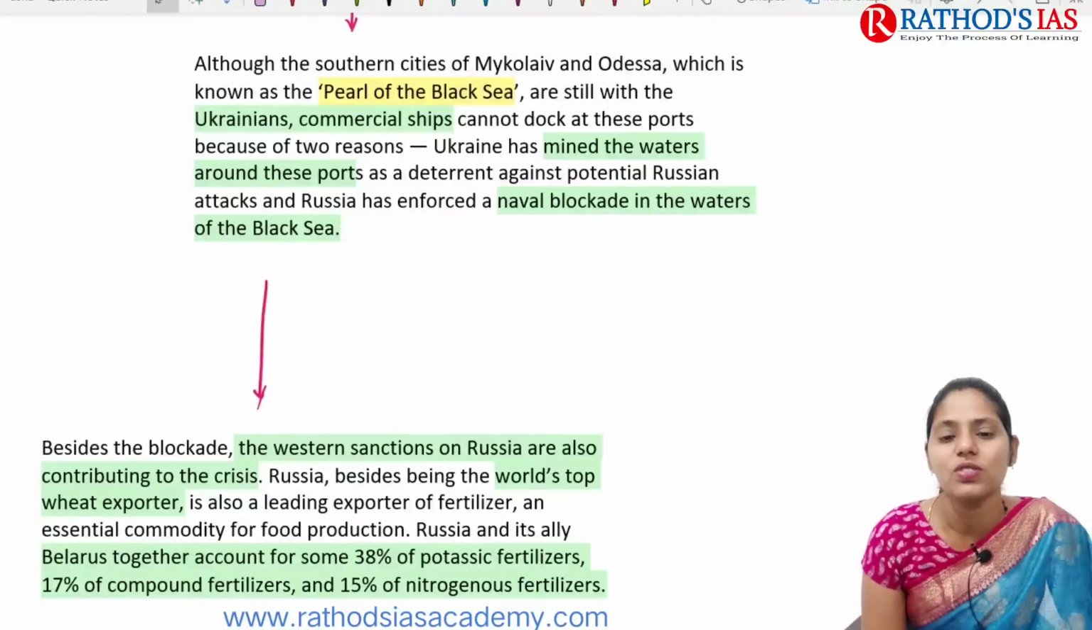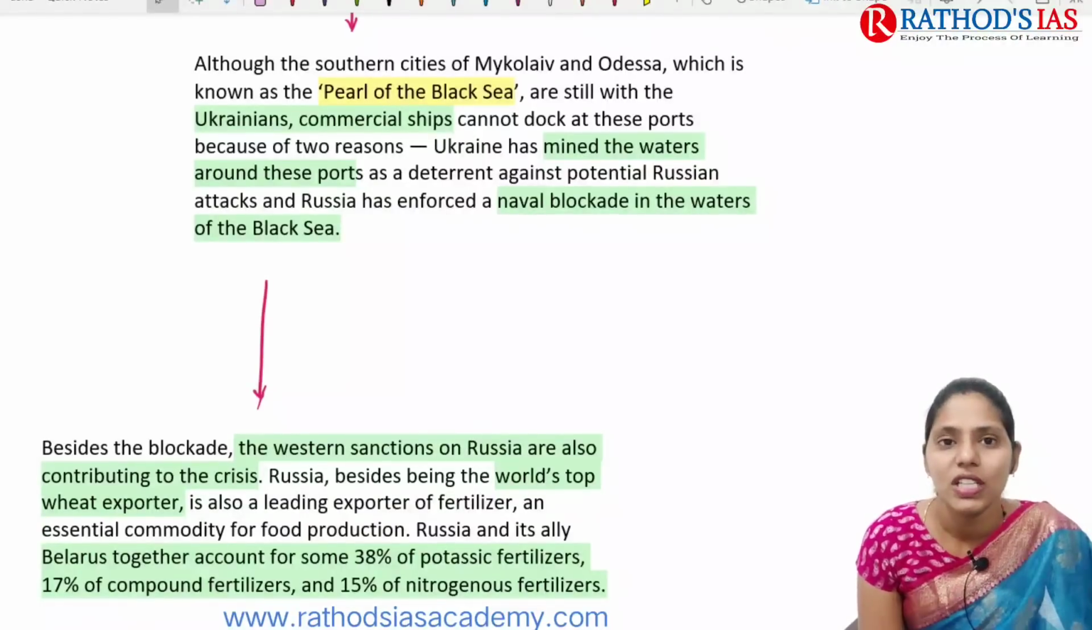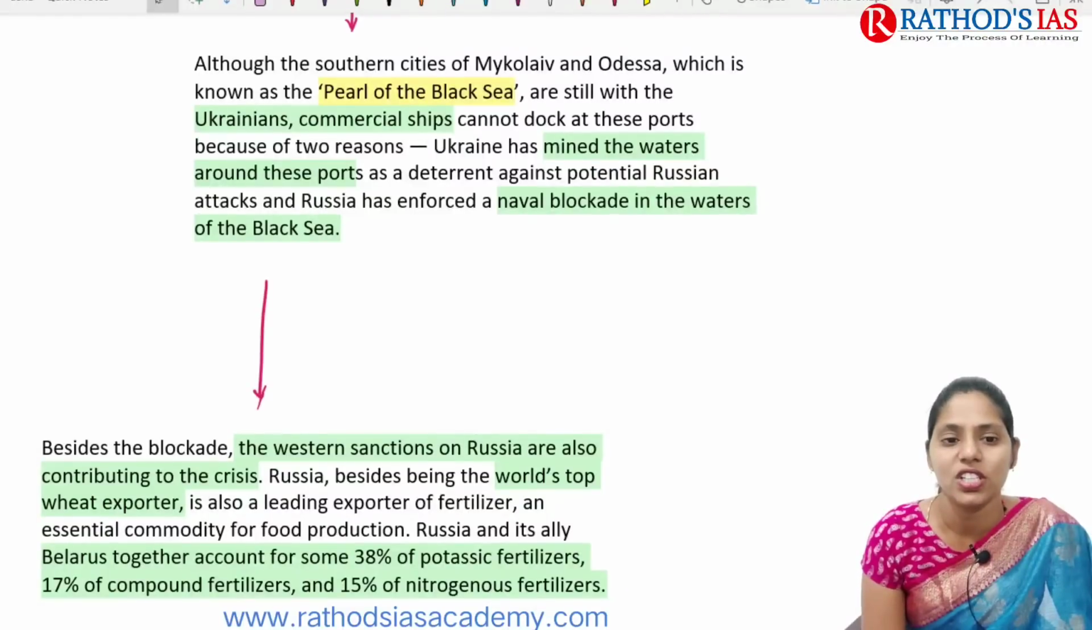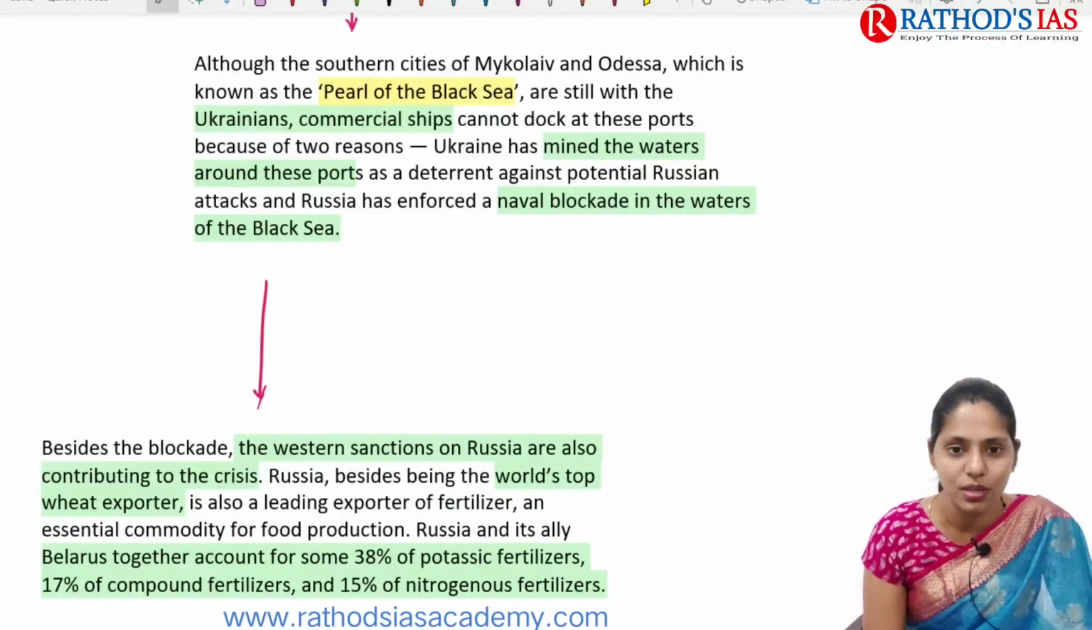What are those reasons? The first one is that Ukrainians have mined the waters around these ports. They are a deterrent against potential Russian attacks. Because of that, there were hardly any ships mainly coming to this port.